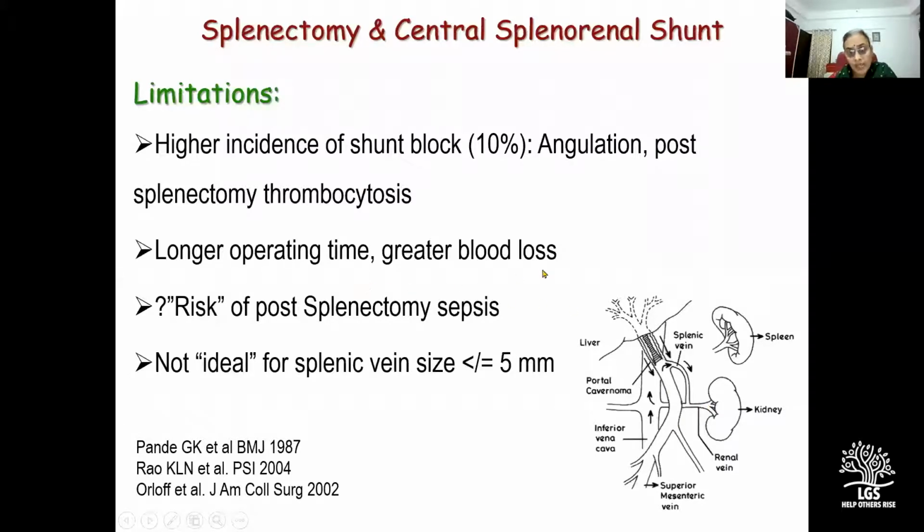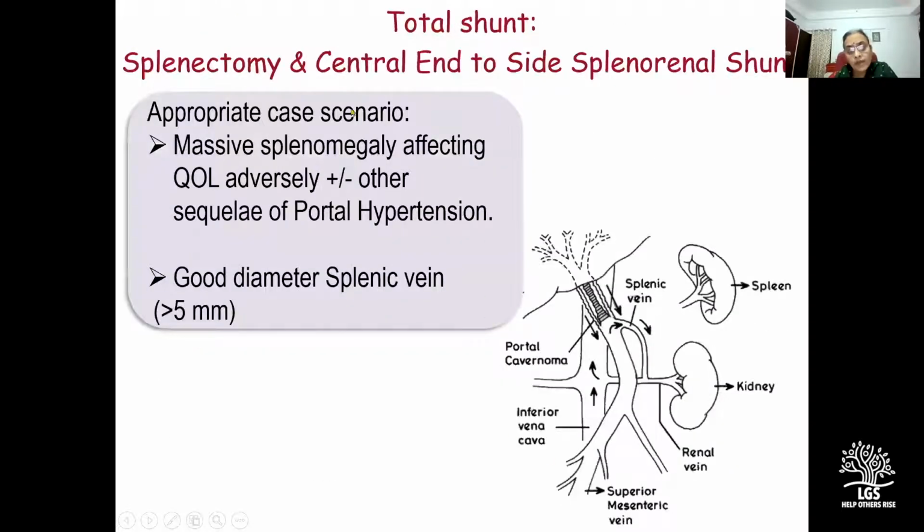Then the operating time and the blood loss is greater because splenectomy in EHO is demanding. There is a small risk of post-splenectomy sepsis in children, and it is not a very ideal shunt for small splenic vein size, say less than 5 millimeter, by virtue of the end-to-side nature of the vascular anastomosis. And therefore, we would opt for the shunt when the indication for surgery is massive splenomegaly with severe hypersplenism, with or without other sequelae of portal hypertension, preferably with a good diameter splenic vein.